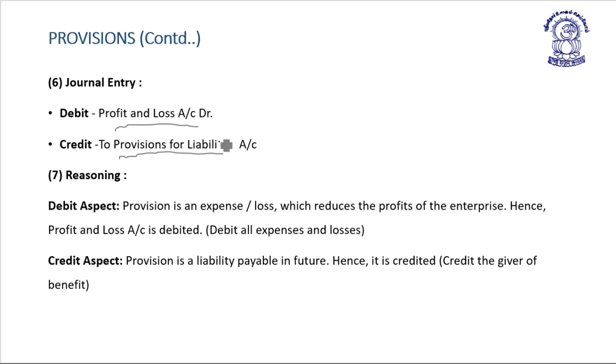Here, considering the debit aspect and credit aspect, we debit all the expenses and losses. Provision is an expense or loss, so it is debited to profit and loss account. The credit aspect is credit the giver account. Provision is a liability payable in future, so it is credited to the provision account.